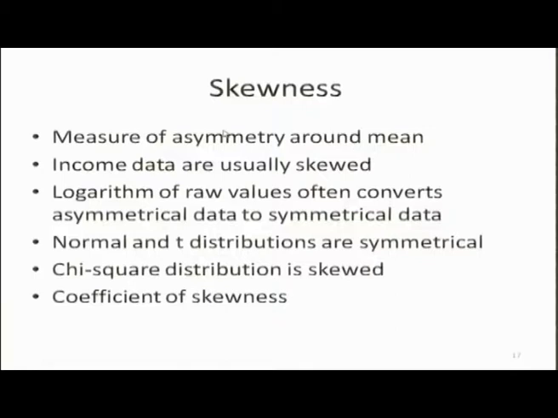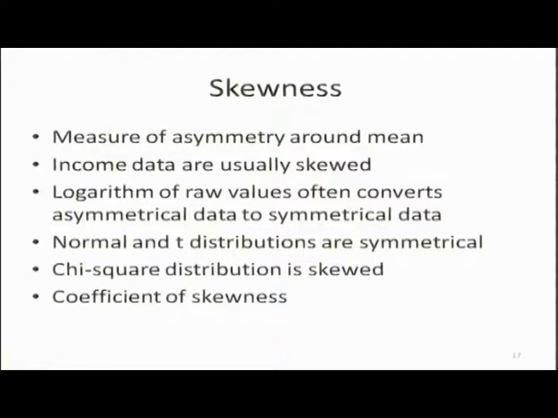Then after central tendency and variability or variance or dispersion, the third property of a distribution is skewness. This is a measure of asymmetry around mean. Income data are usually skewed, and therefore economists dealing with income data use logarithm of raw values.